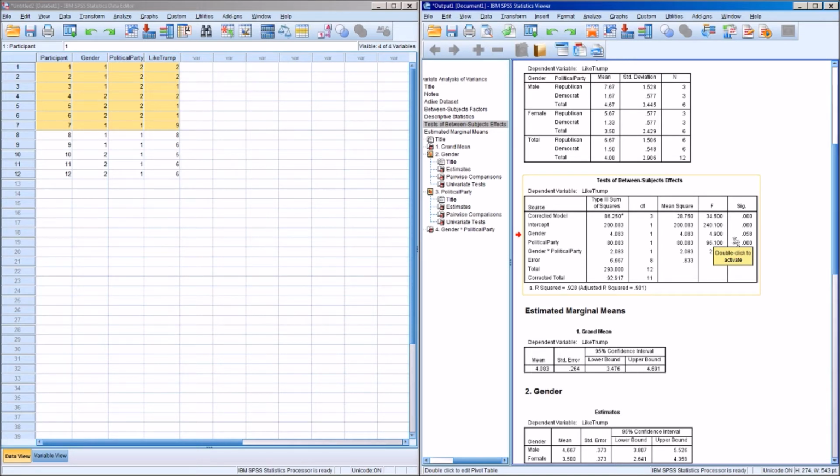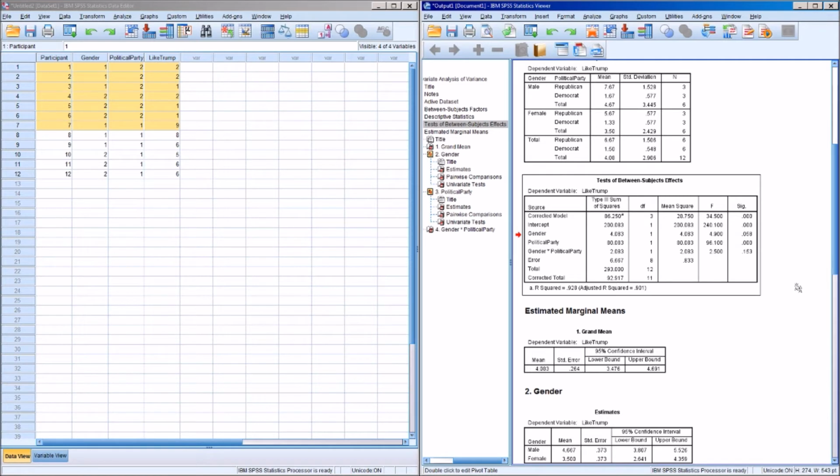And we get a significance value. This is our P value. So in this case, P equals 0.058, which is just greater than 0.05. So we would say P is greater than 0.05. There is no main effect of gender on liking Donald Trump. I'm sure if we got more participants, we would probably get a significant number, but in our analysis, that's just not the case.